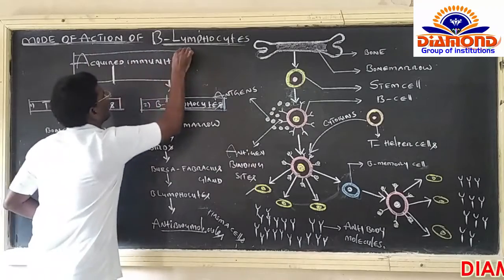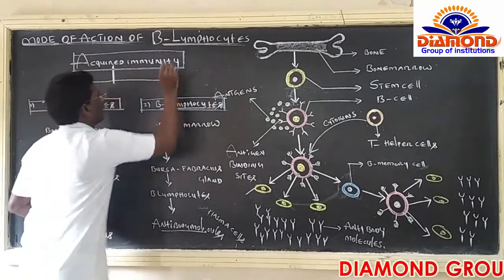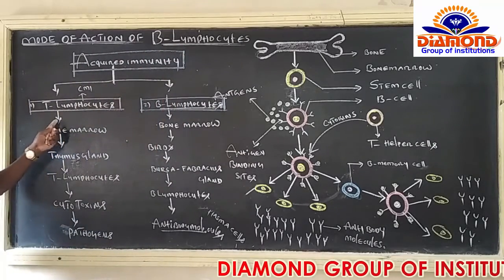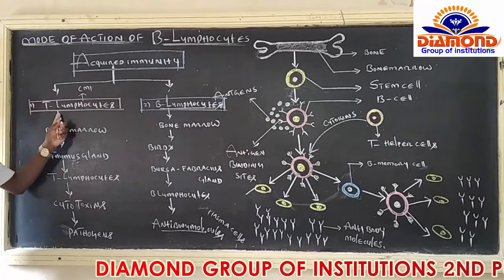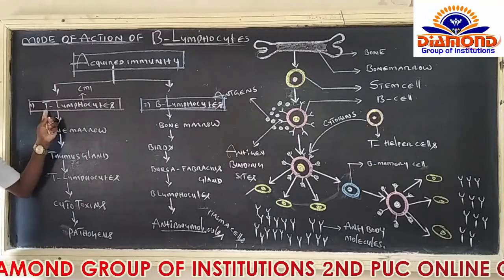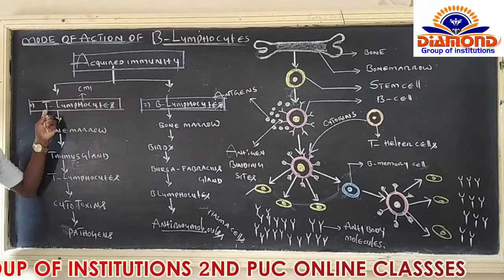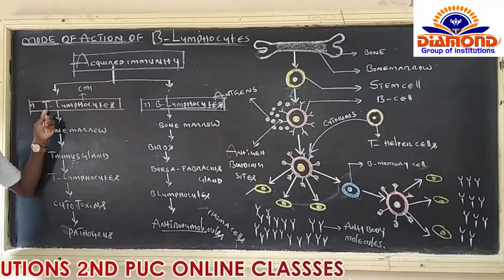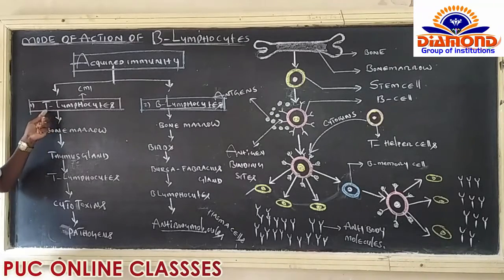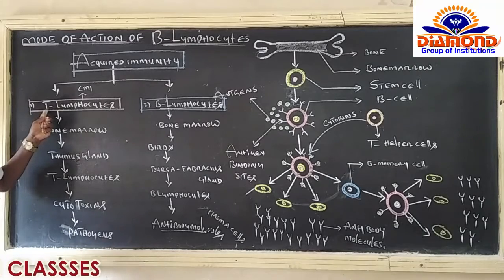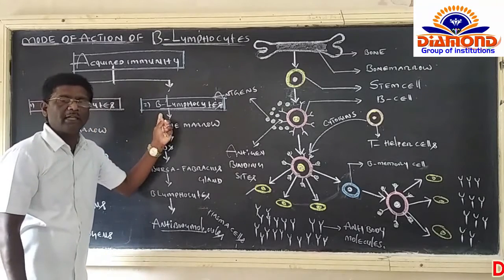In acquired immunity, two different types of cells play a major role. T lymphocyte: why was this name given? T means these cells develop inside the thymus gland. In the previous class I explained it very clearly, right? Here, this side, B lymphocyte.